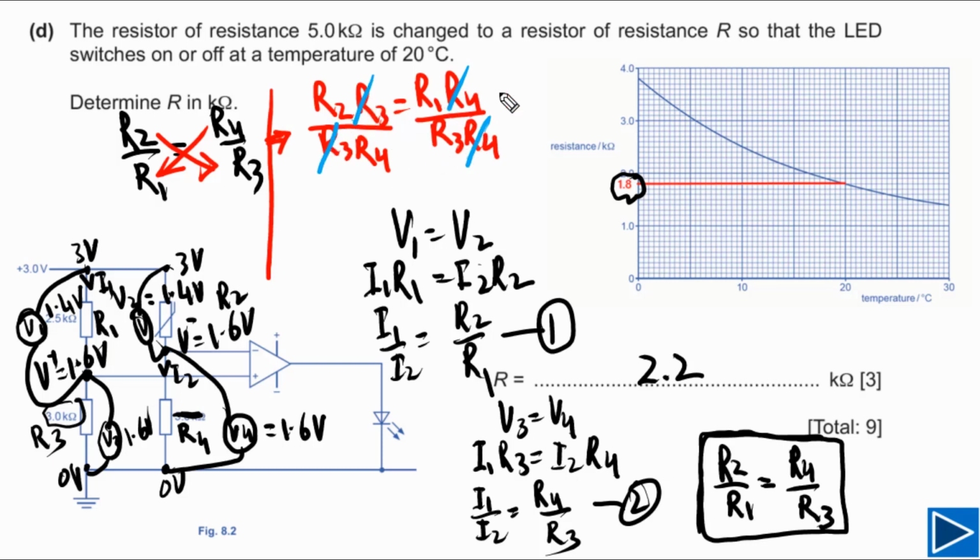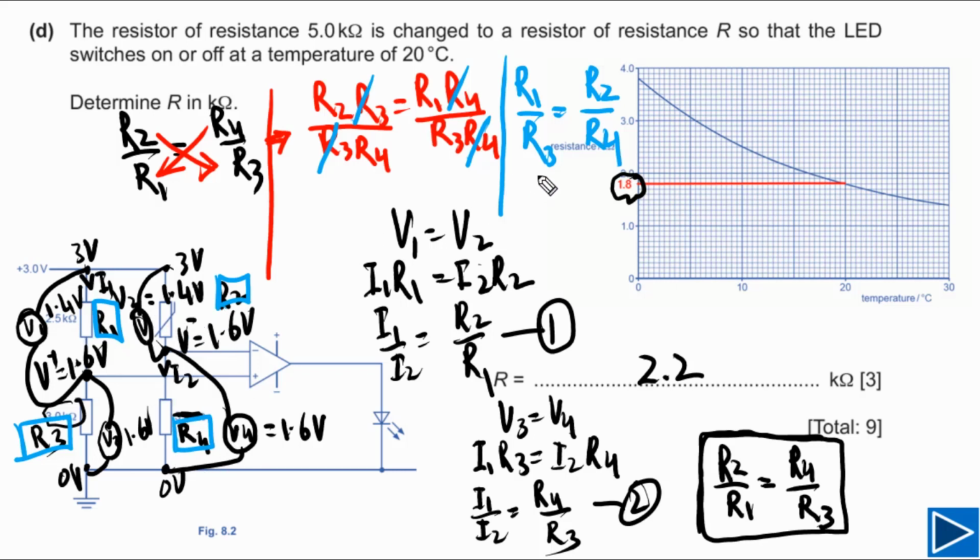Now this is the simpler form you can use next time. We can also write it like this: R1 by R3 is equal to R2 by R4. You need to understand this is R1 and this is R3, and this is R2 and this one is R4. It simply means that the ratio between these two resistors is equal to the ratio between these two resistors.